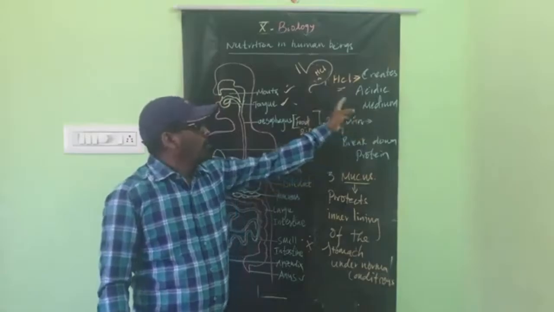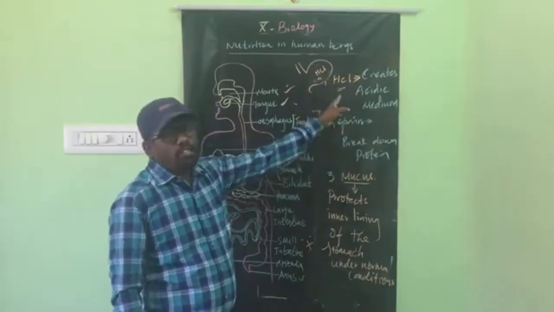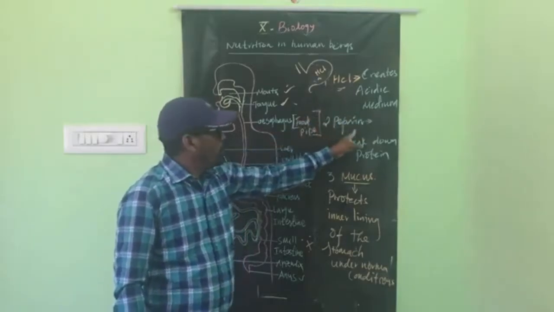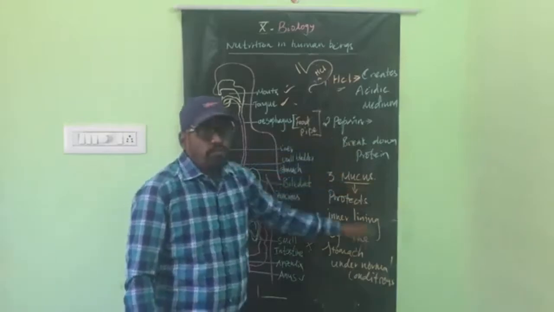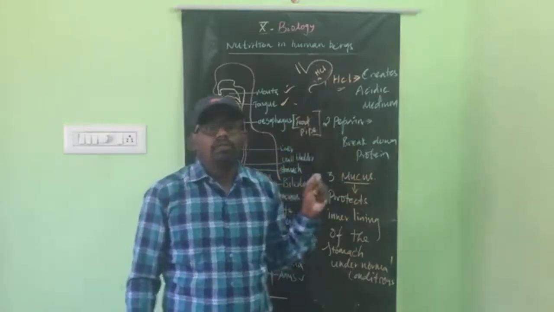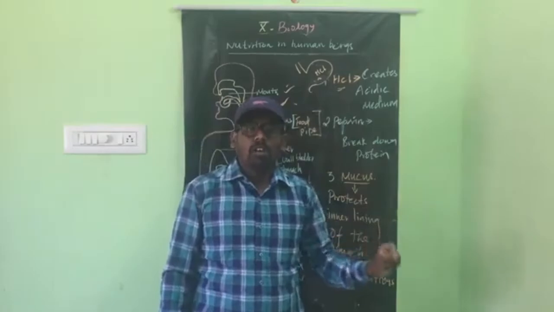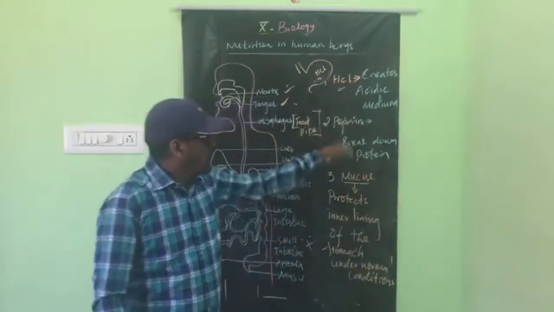Okay, so these are secreted by the stomach, and also the role of the HCl, the role of the pepsin and the role of the mucus. These three are very important, for 1 mark as well as 2 marks. Kindly note it down.